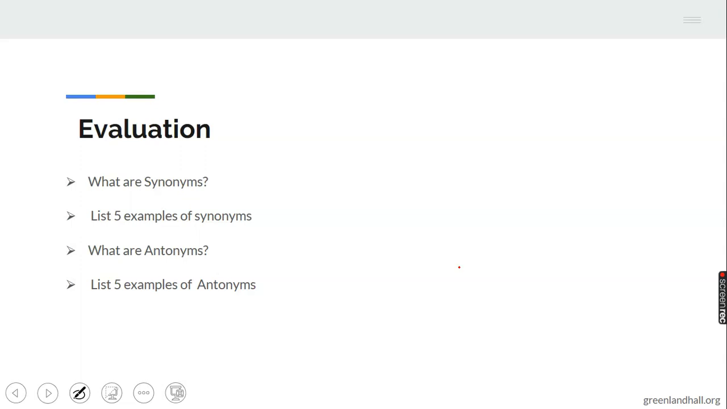What are antonyms? Very brilliant. Then list 5 examples of antonyms. 1, 2, 3, 4, 5.